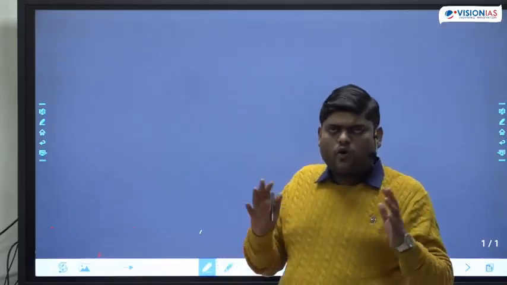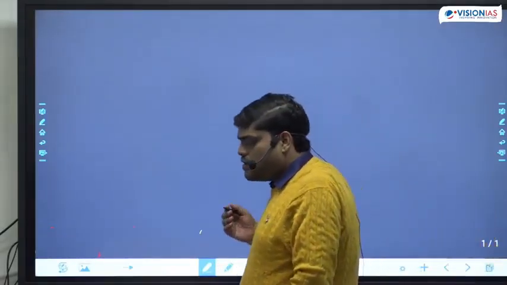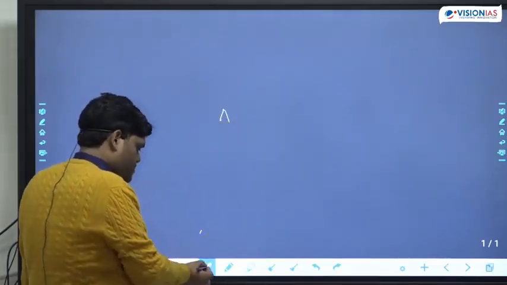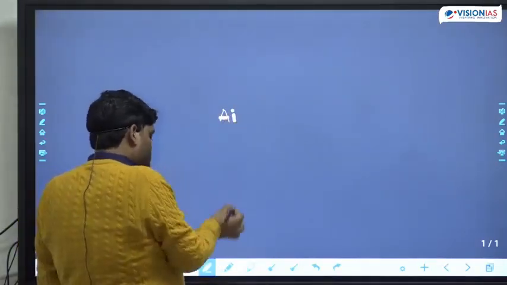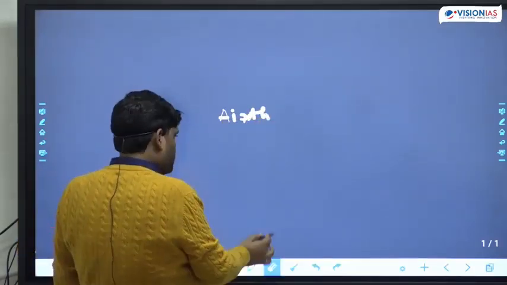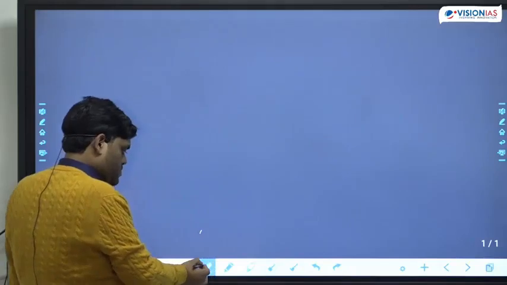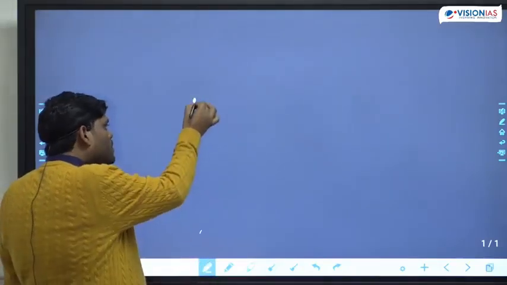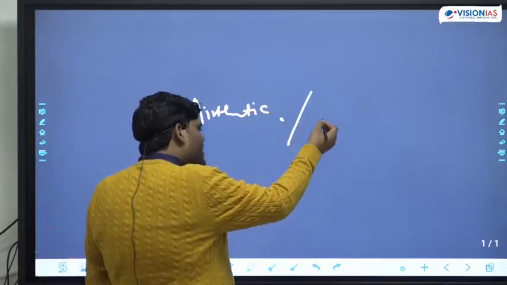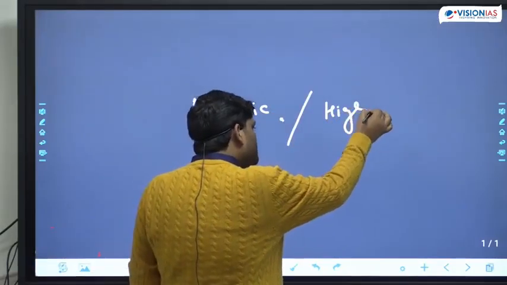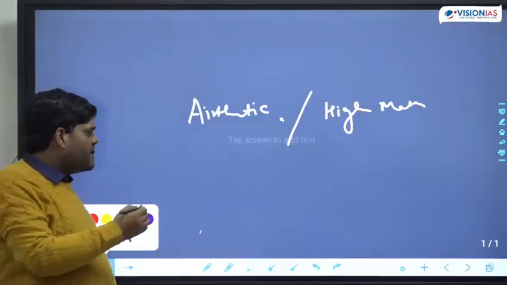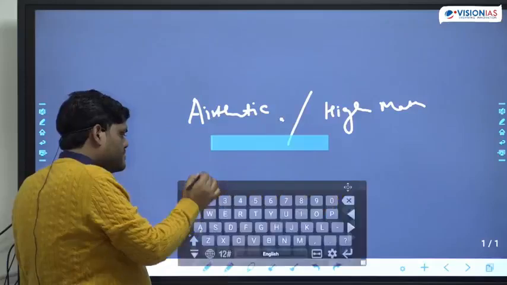In the whole of mathematics, we have 2 things, arithmetic and the other one is higher math, or we can say geometry and all. So in the arithmetic part, we will deal with the percentage.